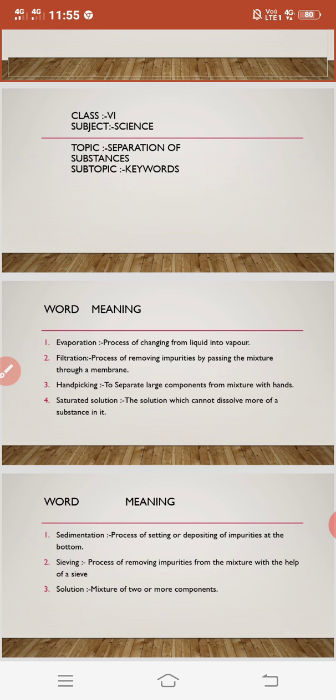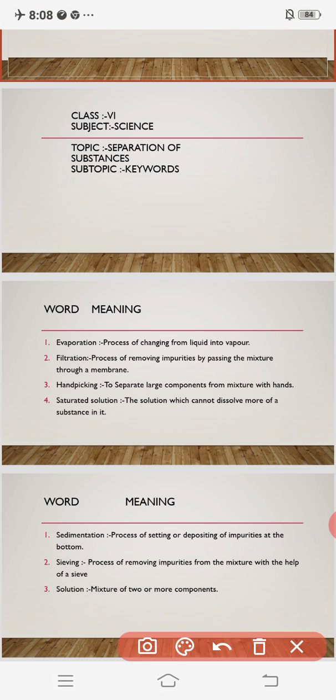Yes, obviously, it has a name, that is separation of substances. In today's session, we are going to see the separation of substances. What is the separation of substances? If two substances get mixed with each other, then we call it a mixture of substances.